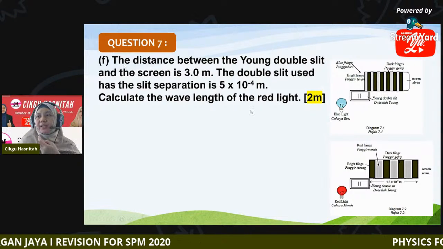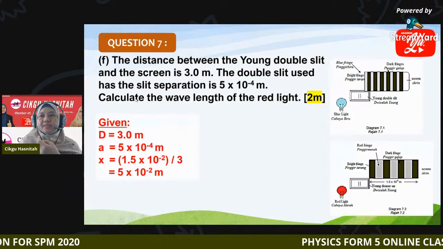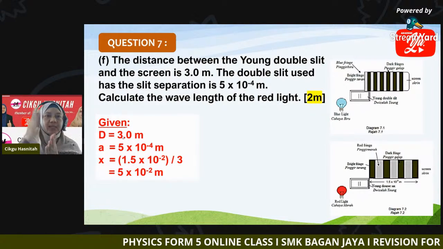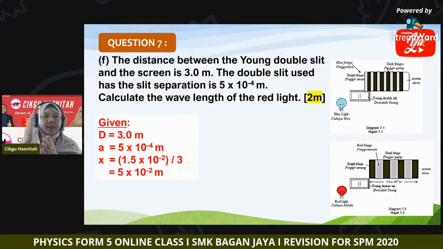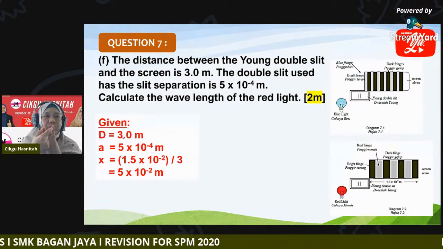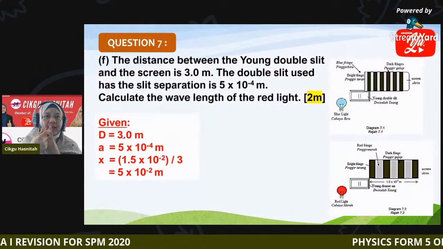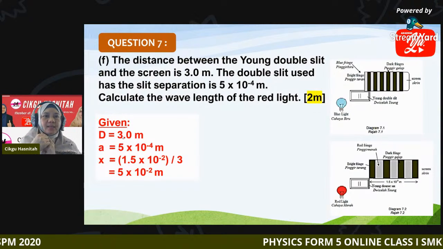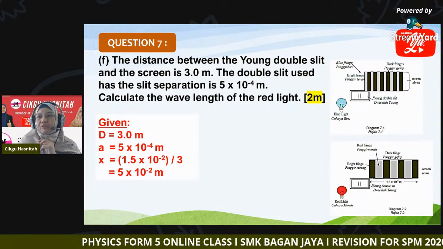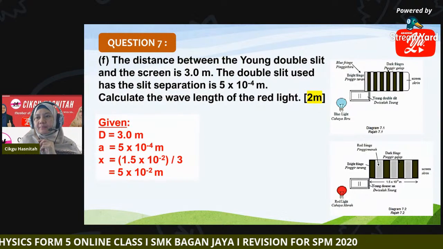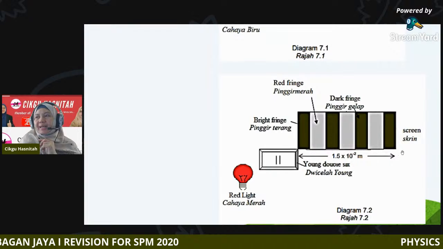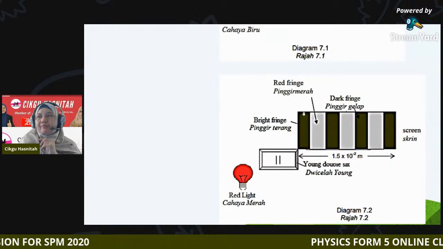So how to do this? This is the value given. 3 meter is D, the distance between the slit and the screen. And 5 times 10^-4 is a, the separation between the slits. Okay, and x is 1.5 times 10^-2 divided by 3. So where to get this from? You can find it from the diagram. Okay, this is the total length for the fringes and how many fringes we have here.